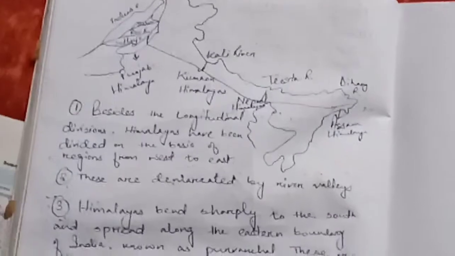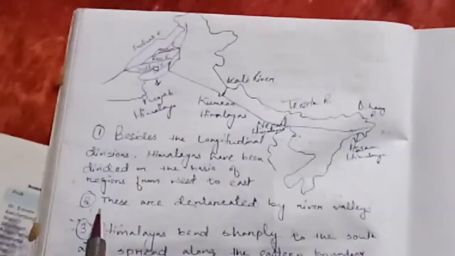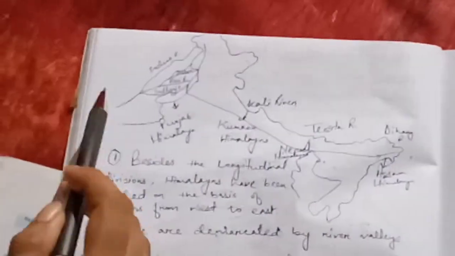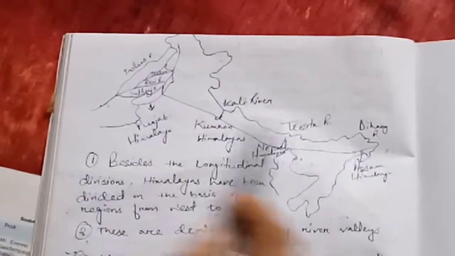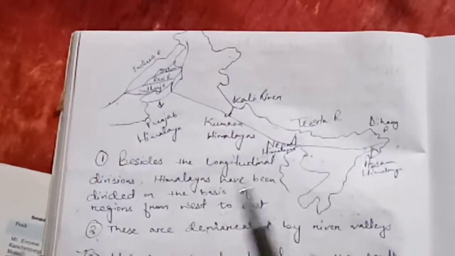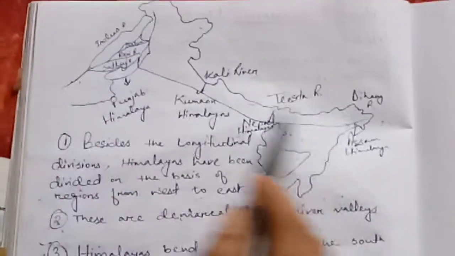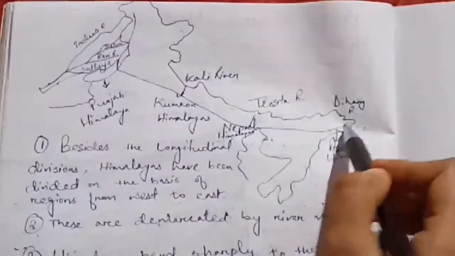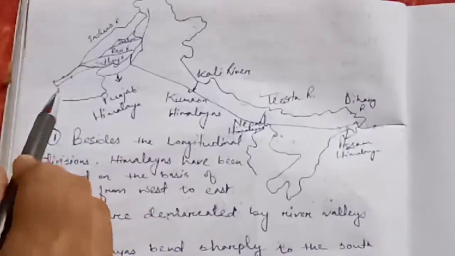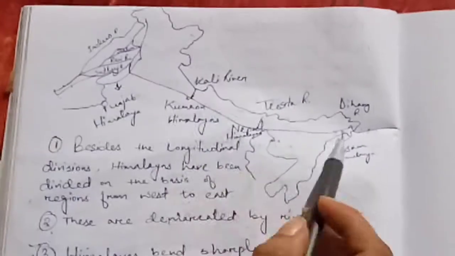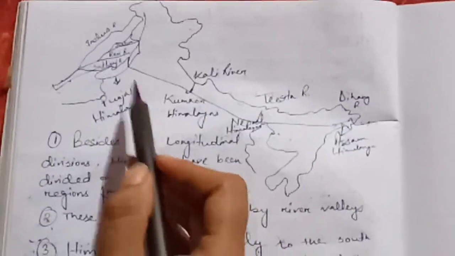The next thing we are going to discuss is how Himalaya is divided on the basis of different regions. So we have talked about longitudinal division from high to low. But if we see from west to east, from region to region, how Himalaya is divided, let me describe this. This latitudinal division of Himalaya is demarcated by river valleys. So when we see the division, we will see from river to river.